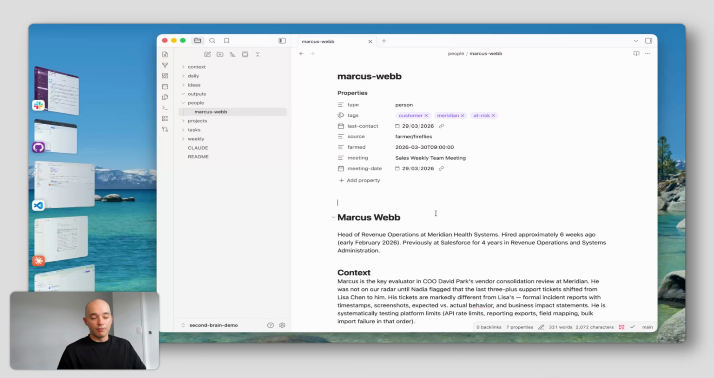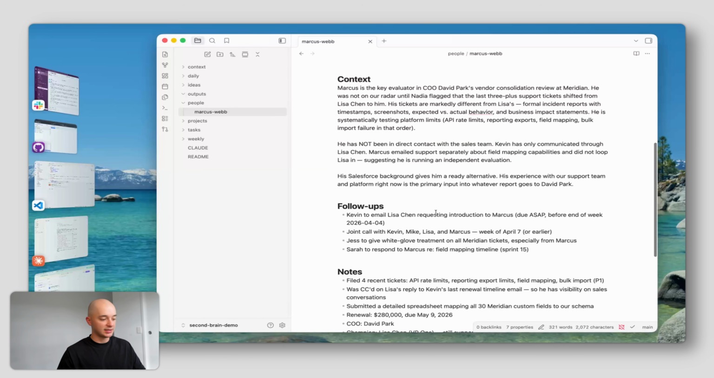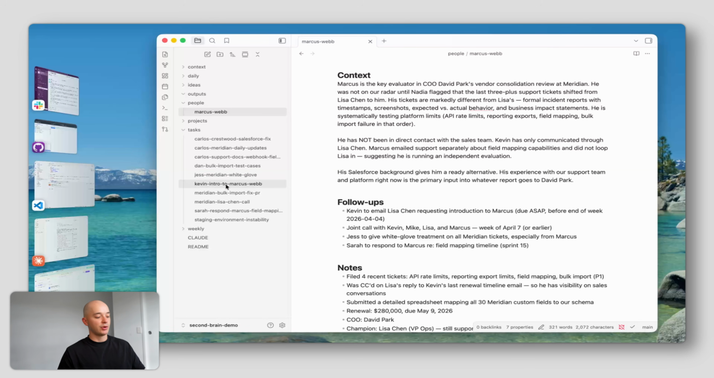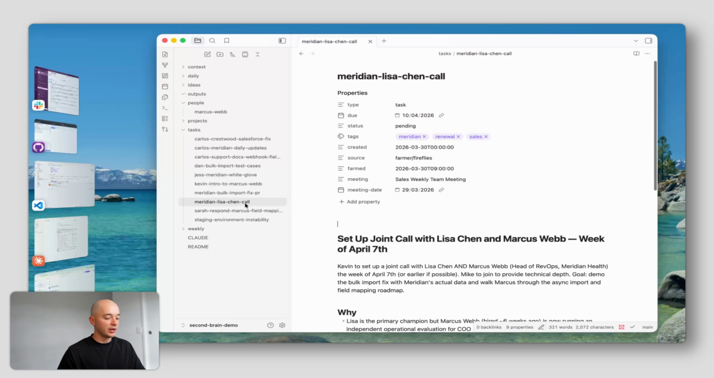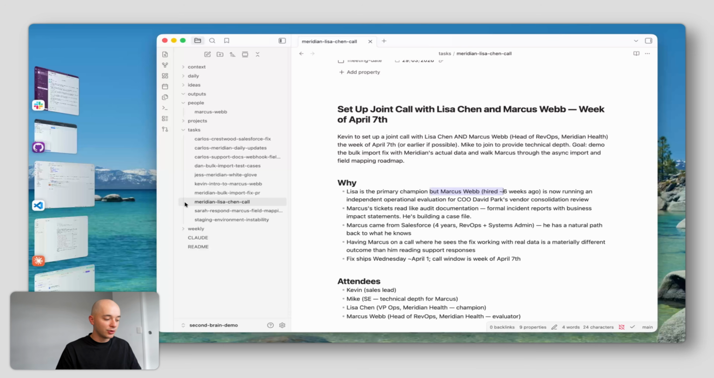So we have this new Marcus Webb person, and we have all of the context that we've gathered from that sales call. Then we also have in our tasks view a bunch of different tasks, but what I'm going to zero in on is this Meridian call with Lisa Chen. And it also mentions in here now that Marcus Webb is running an independent operational evaluation for the COO. But let's be honest, I don't want to go through and sift through my second brain to find all this information when I'm just about to walk into a meeting. I want Claude to surface it for me. So let me show you how that works.